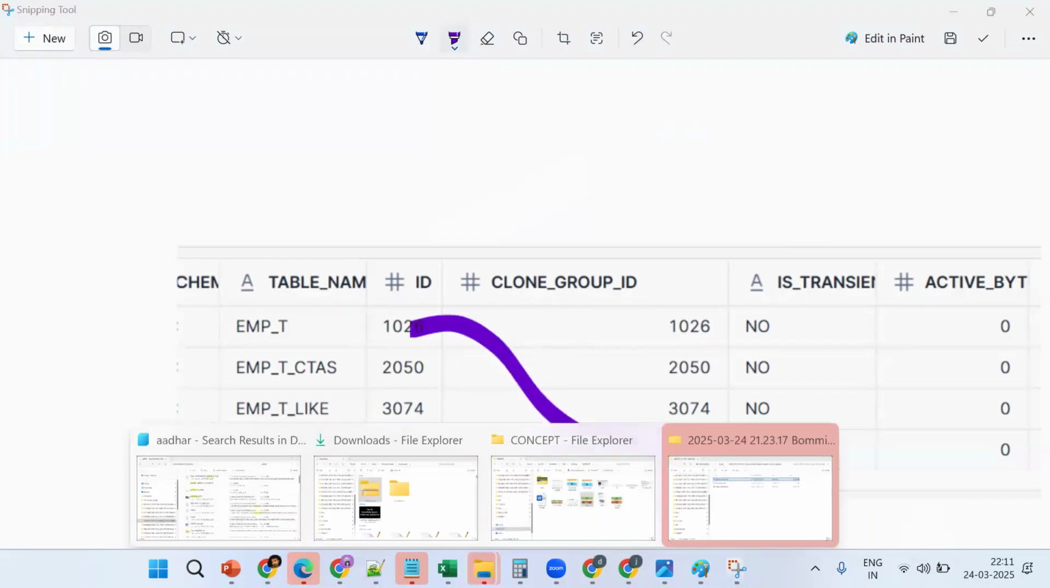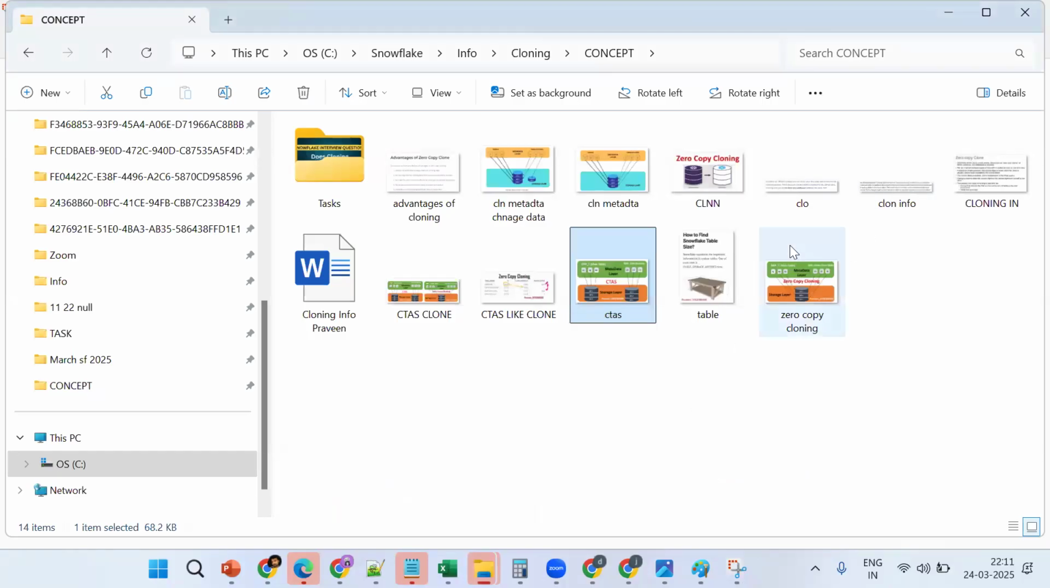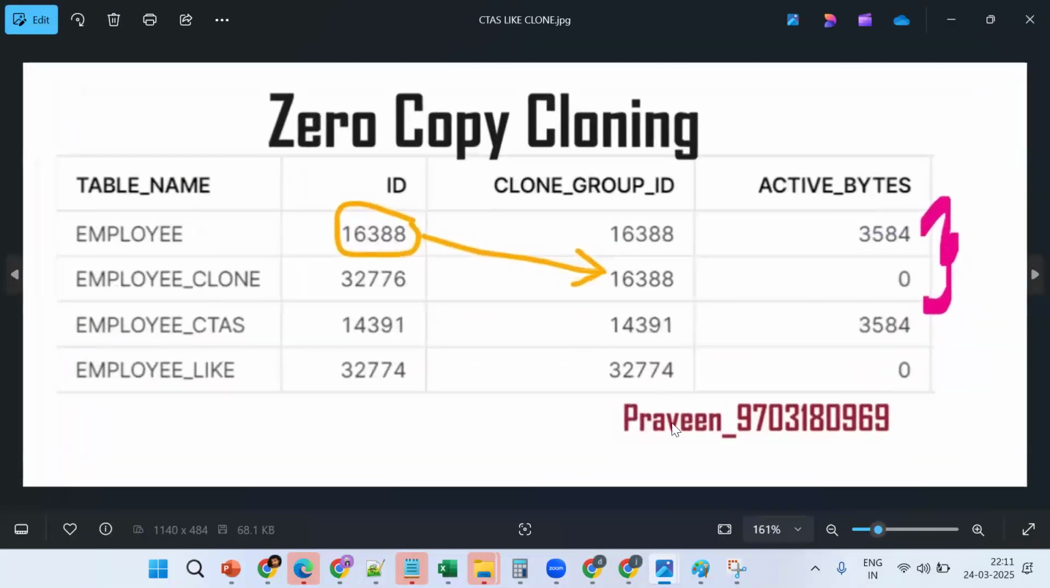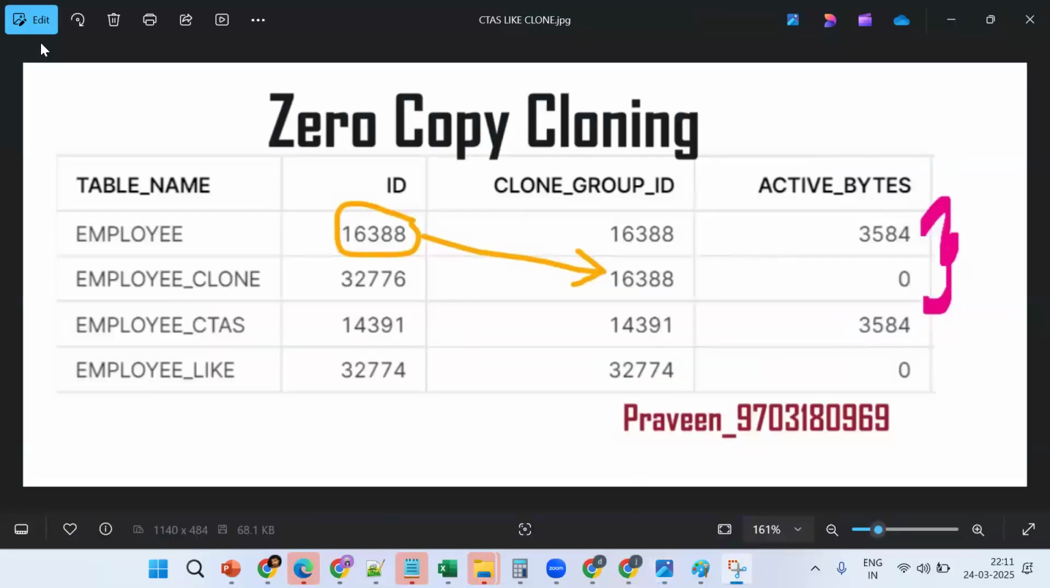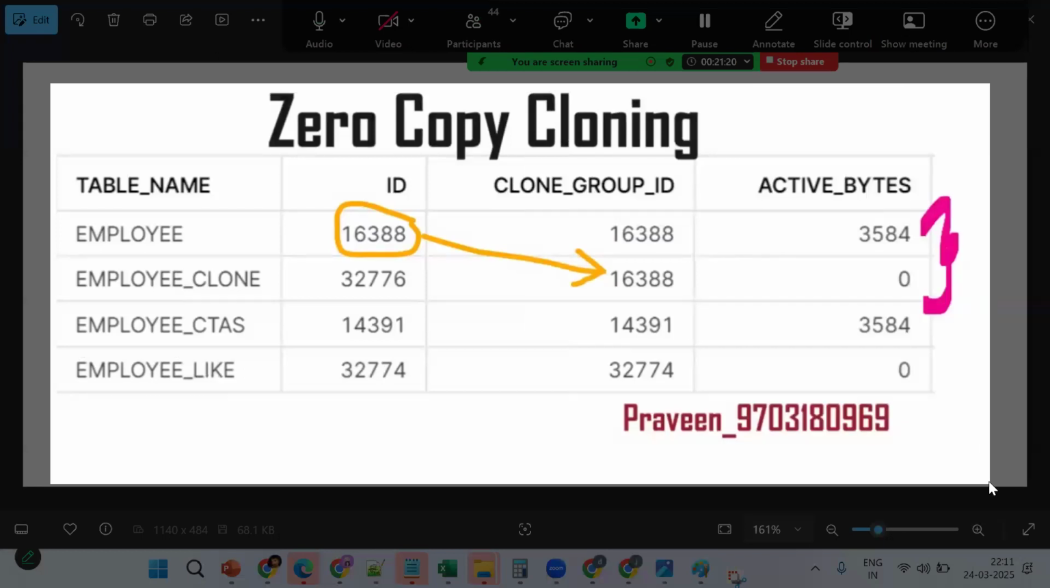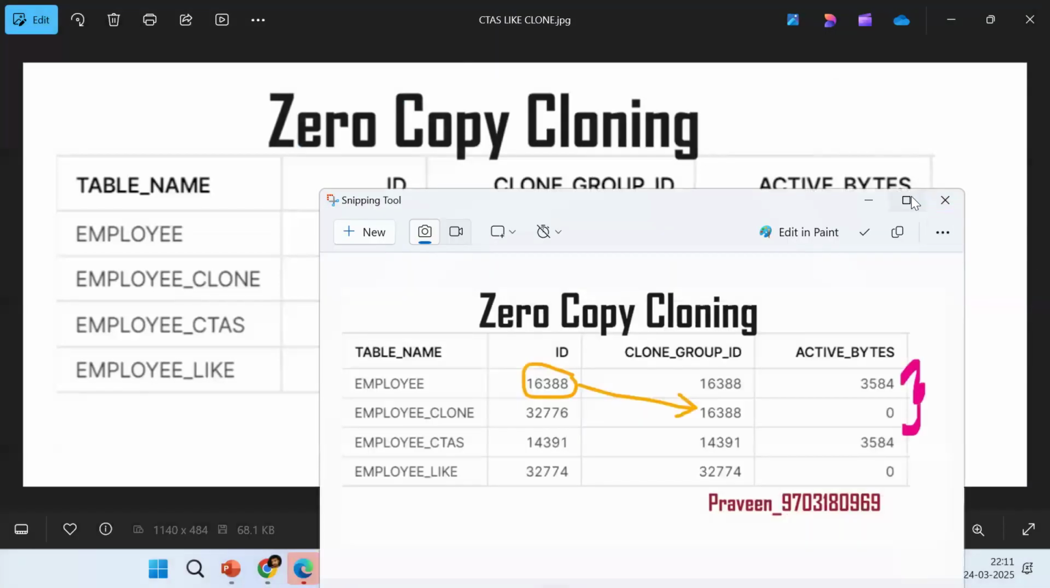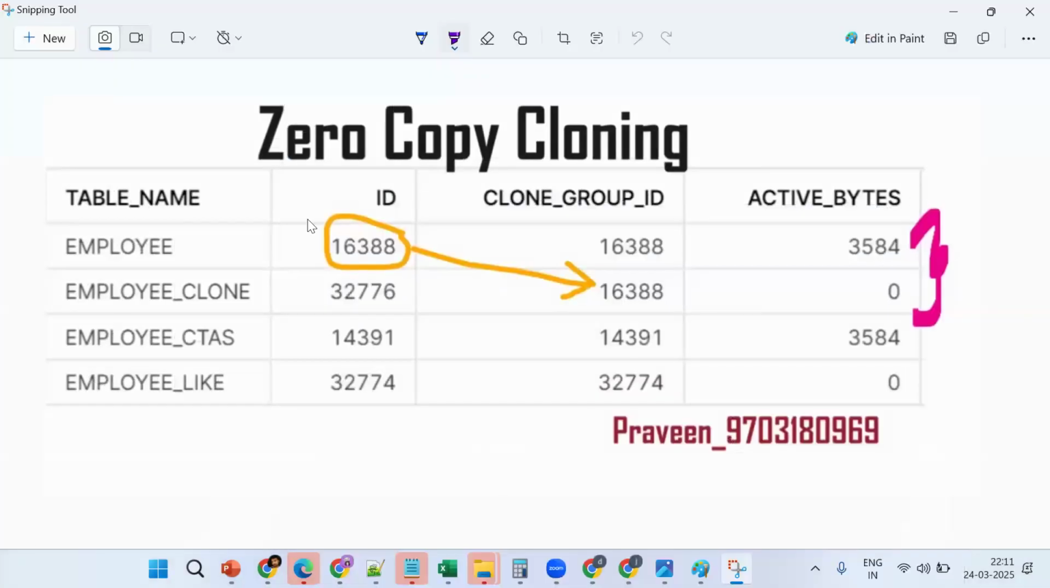Yeah. Same thing. Let me go to the image. So see this image. Tell me, out of this one, which are the main tables? Employee, CTAS and employee like. So employee, CTAS, because ID and clone group ID are both the same. Now what about this one? Both are different, so this is fine.